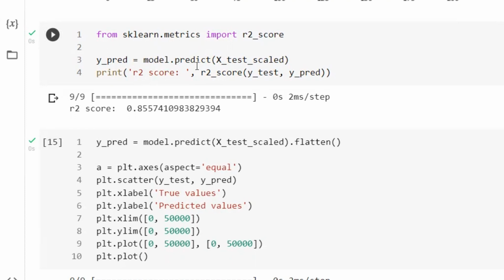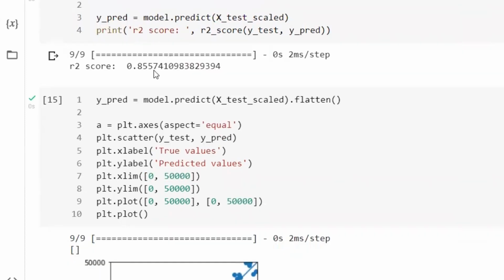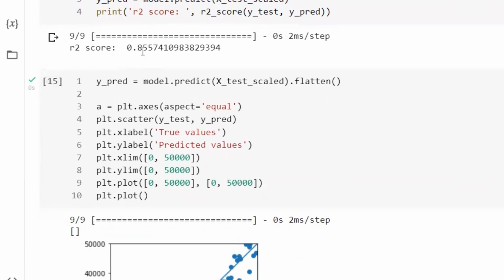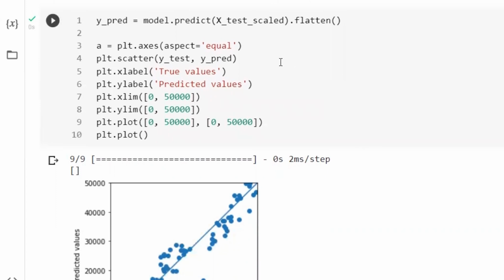And here you can see we're getting the Y prediction for the X test scale by using the predict function. And then we're going to print R2 square. And here you can see once we print the R squared score, we call it, machine learning speaking, it is 85%, which is good. 85% is so good.